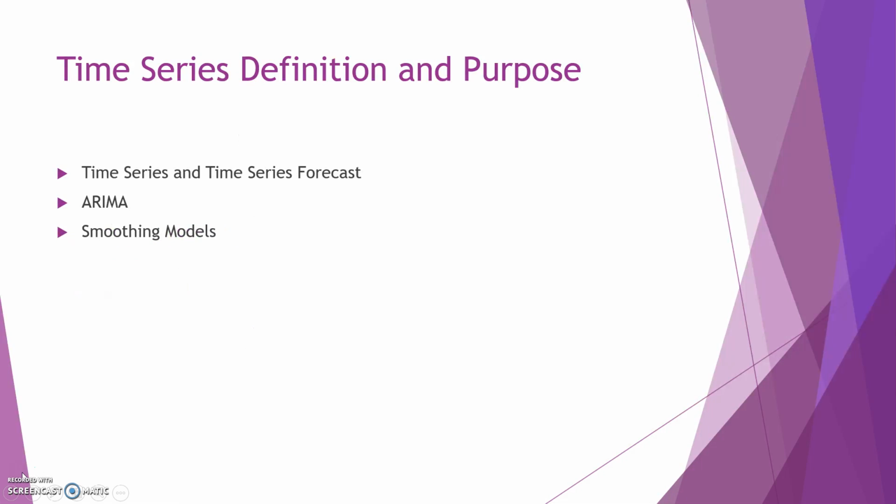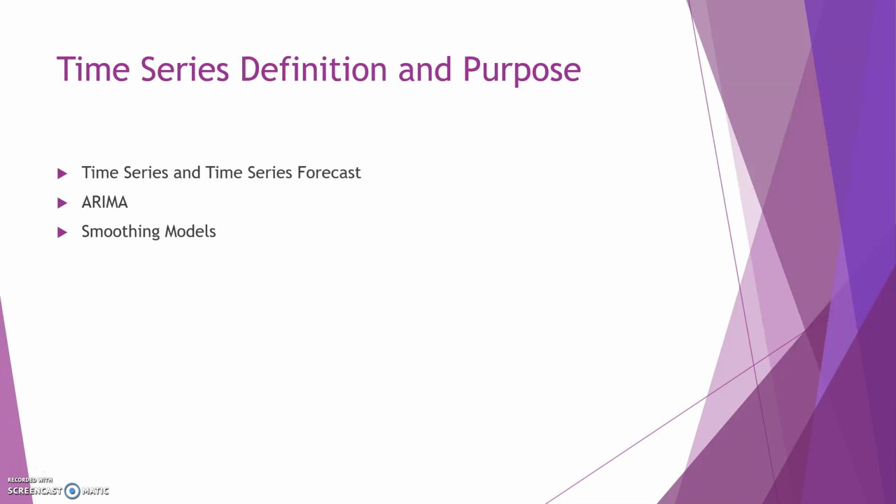A time series data set consists of a set of n observations taken over a series of equally spaced time periods. A time series forecast is predicting a particular value, the dependent variable, against the independent variable time into the future. In addition, the platform in JMP also allows us to analyze autocorrelations and partial autocorrelations of the series, which refer to how and to what degree each point in the series is correlated with earlier values in the series. And these are shown on the ACF and PACF.